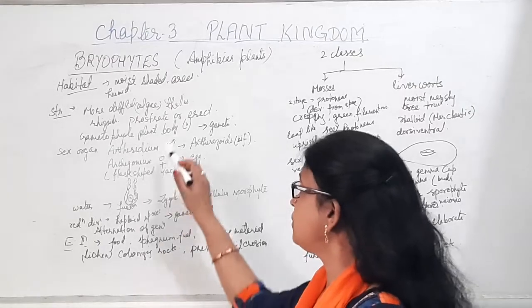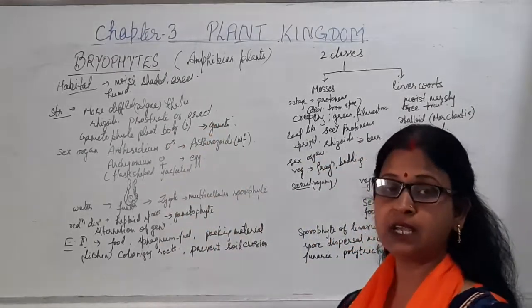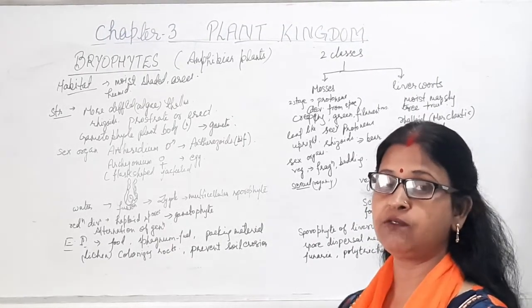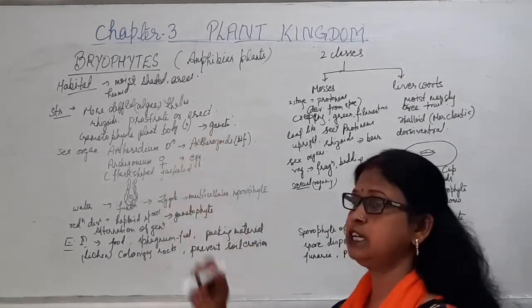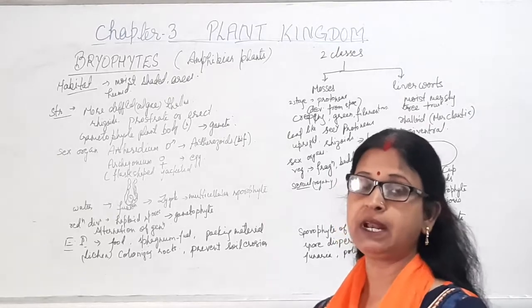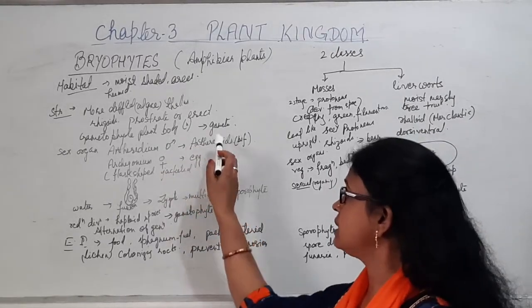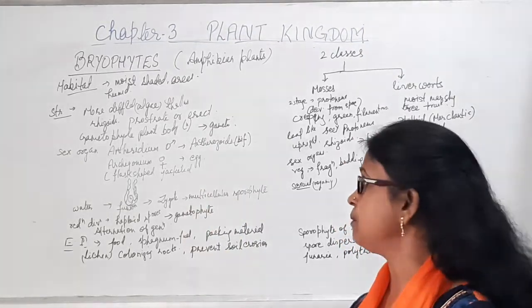The gametophyte is a differentiated, thallus-like structure, having rhizoids, which are root-like and help in absorbing mineral water from the soil. The upper portion is prostrate or erect. It may be prostrate, that is, lying flat, or erect, upright. The gametophytic plant body is always haploid and it will synthesize the gametes.